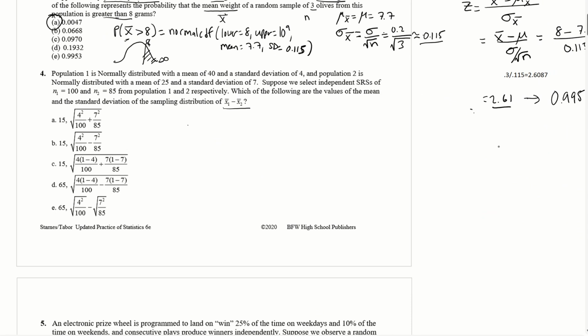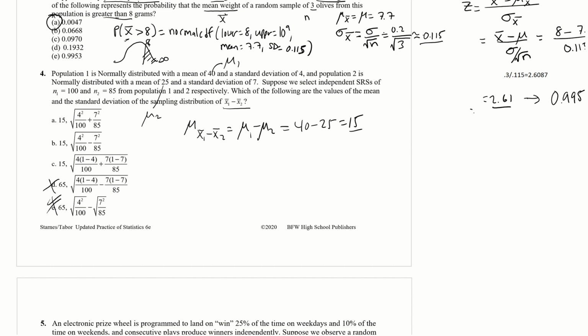So here we go. We got mu x bar 1 minus x bar 2. That's just mu 1 minus mu 2. All right, population 1 has a mean of 40, and population 2 has a mean of 25. So you just got to subtract those. 40 minus 25 is 15. So that eliminates D and E.